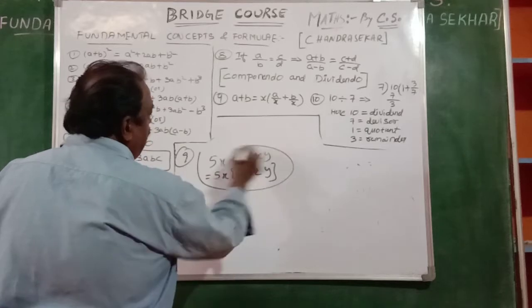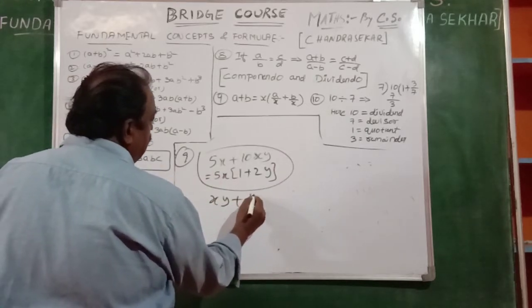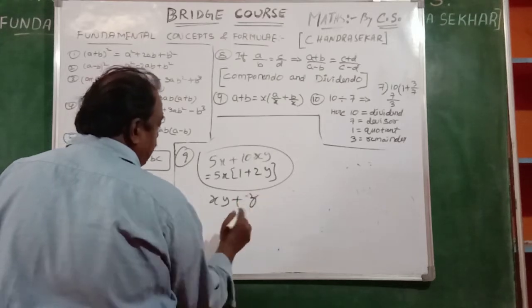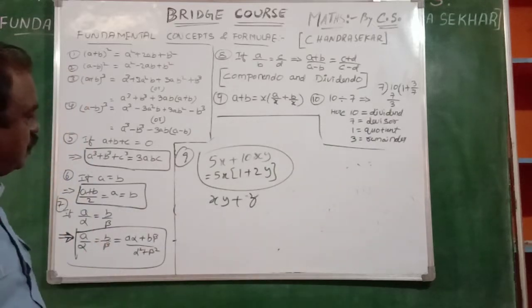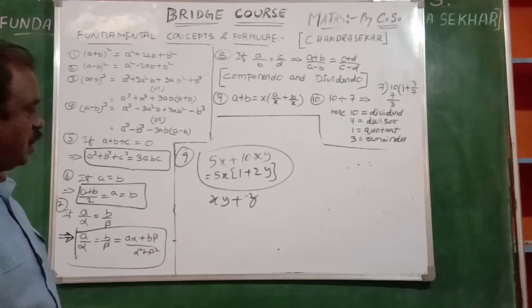Suppose xy plus z is there. Is there any common? No, common is not there.